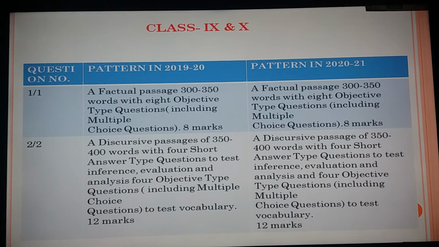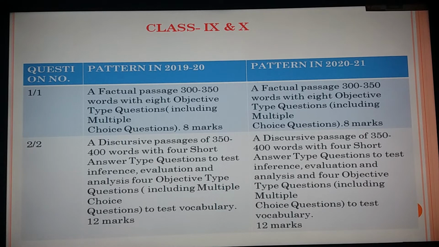So, the first question in the question paper is an unseen passage of 300 to 350 words in 2019-20. Same thing, same pattern in 2020-21. No change there. 8 marks, 1 paragraph, and questions will be multiple choice questions. Same thing will be continued this year.